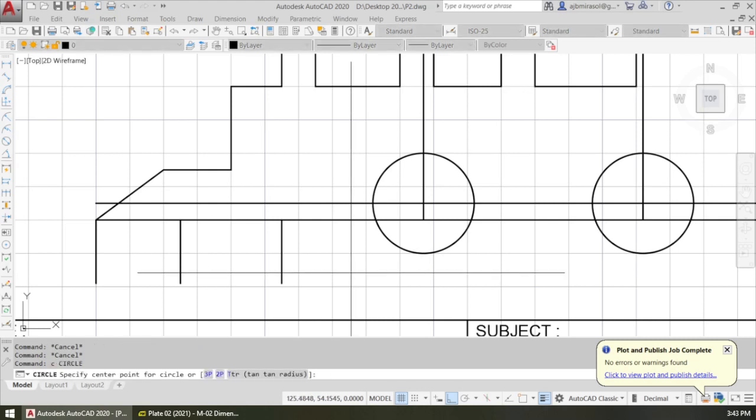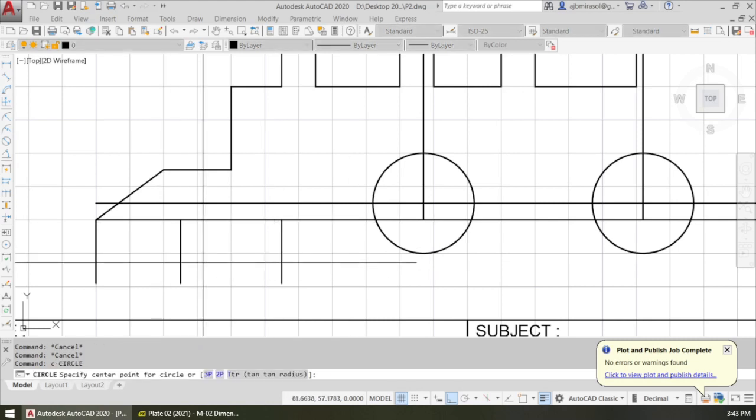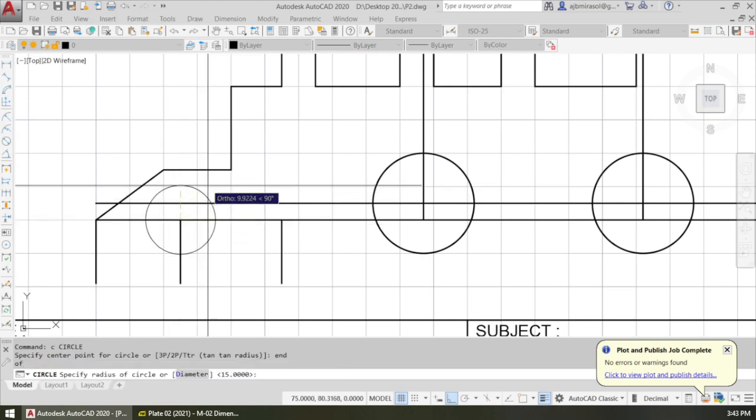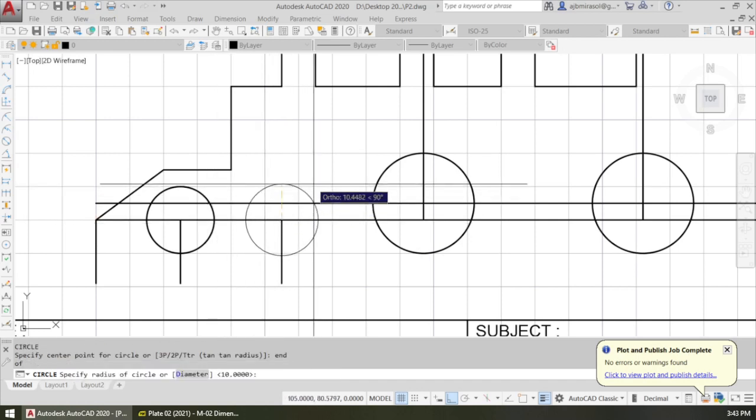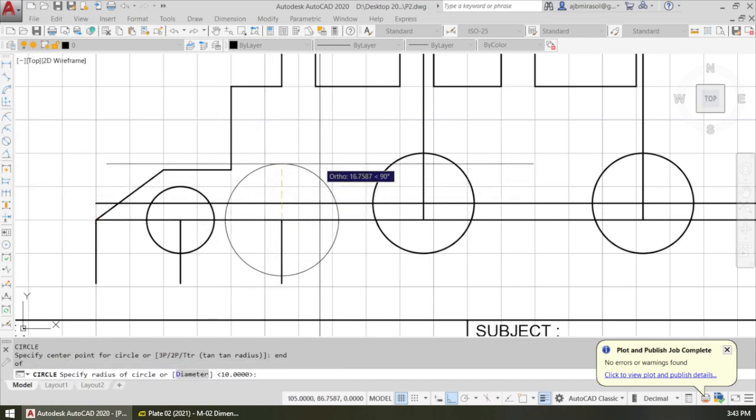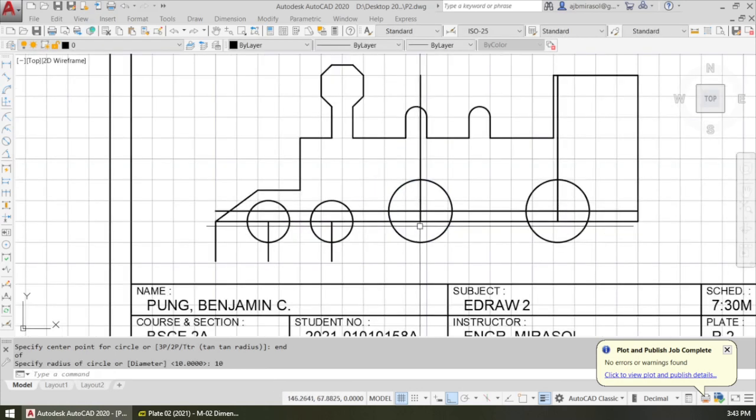Our center would be at the endpoint of this. Radius is 10. Okay. Another circle. Endpoint, then 10.